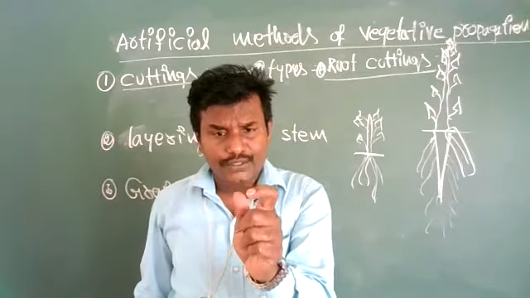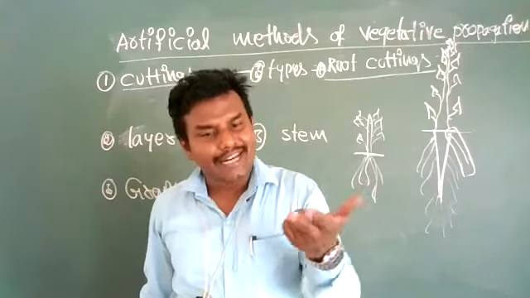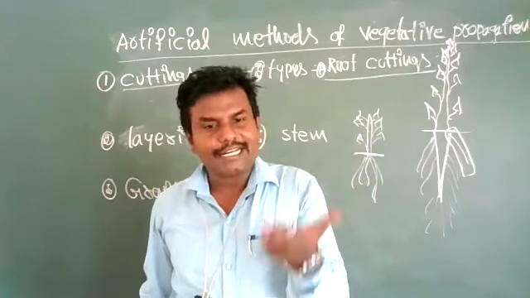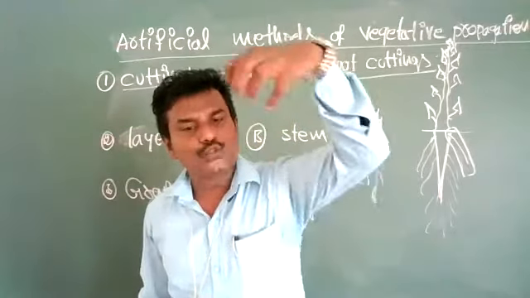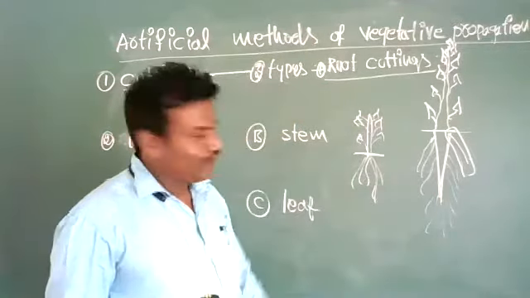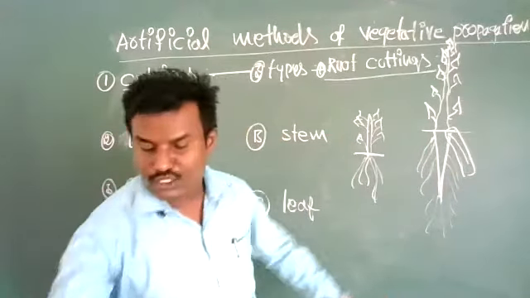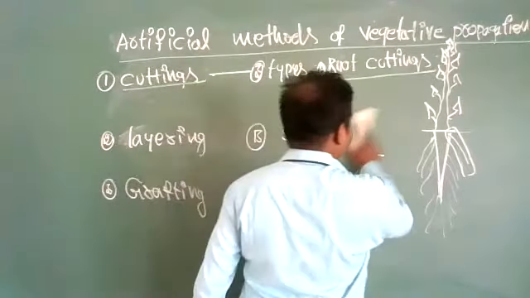The part of the root from the parental plant we will cut off. The cut part we will sow in the soil. It will grow as a new individual. So this plant is identical to the parental plant. This is called root cuttings.